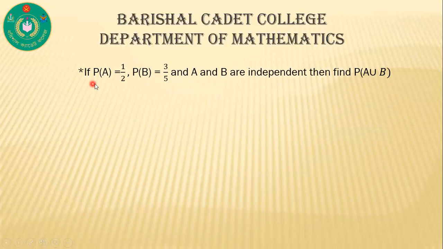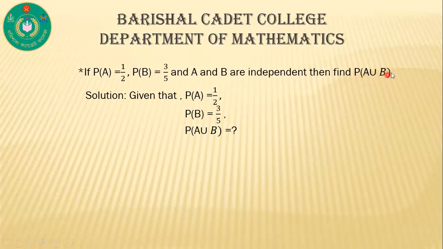Here, given that P of A is equal to half and P of B is equal to 3 by 5, and A and B are independent, find P of A union B. Solution: given P of A is half and P of B is 3 by 5.